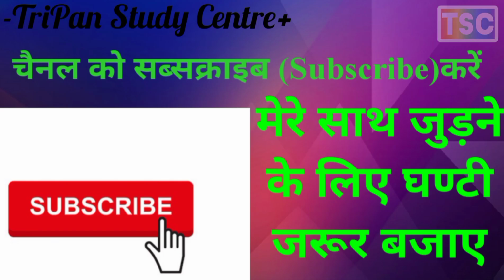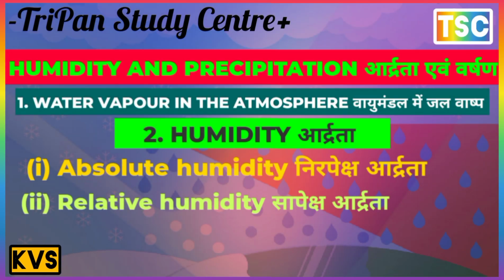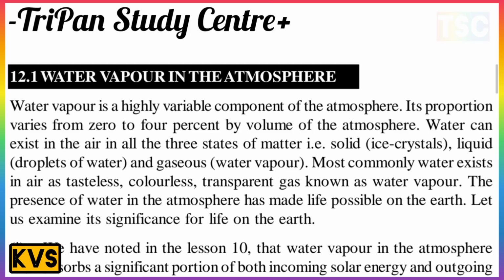Today we are going to see the chapter of geography, and what is our topic today? Humidity and precipitation. It is a most important chapter. The important point here first is water vapor in the atmosphere. It is a most important topic, water vapor in the atmosphere.